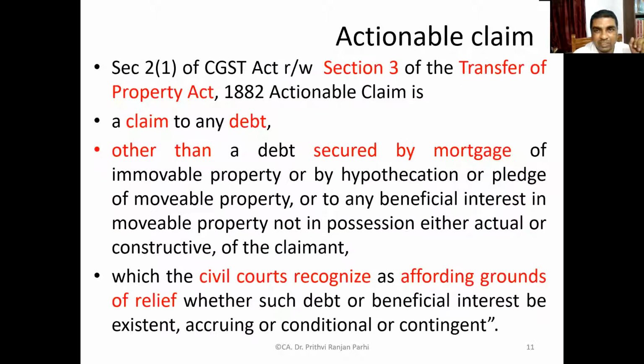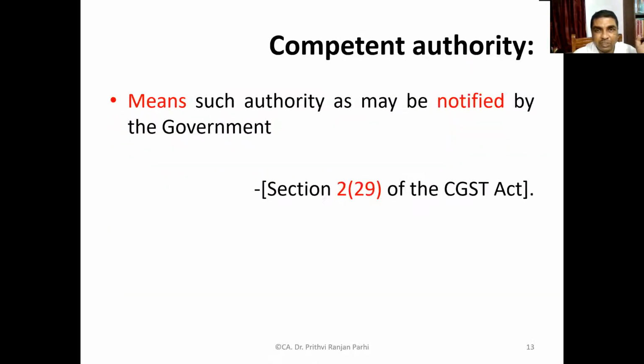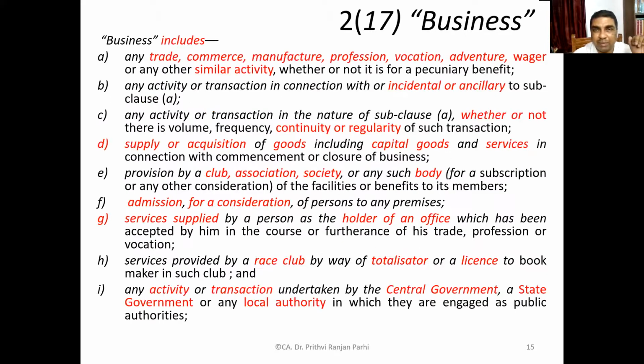Okay, this thing we have discussed. Then principal also we have discussed, because supply can be made by the principal or made by the agent. What is the meaning of competent authority we have discussed, meaning of family discussed. Yeah, this is one more important definition we have studied earlier, but let us recapitulate that thing.